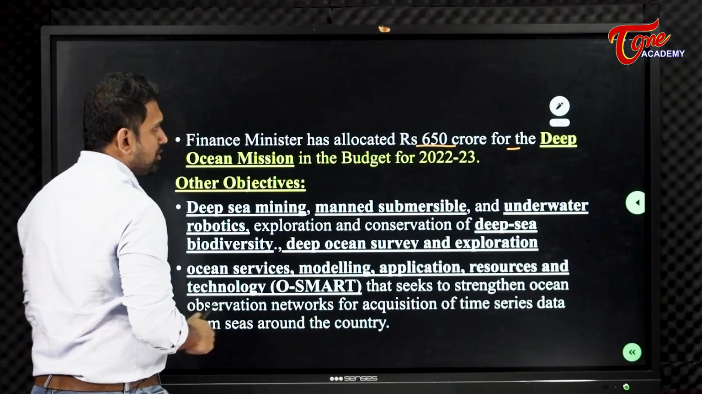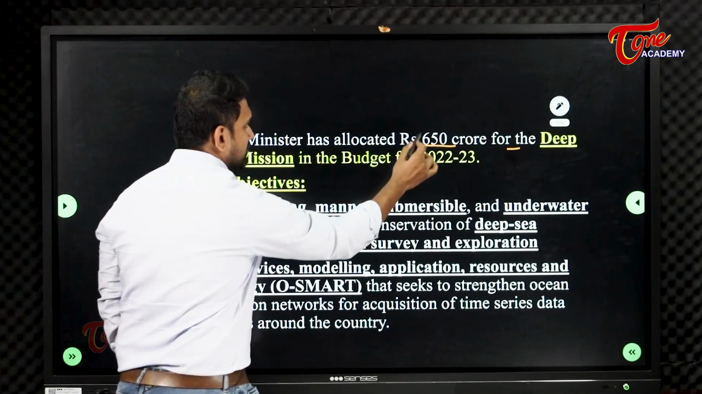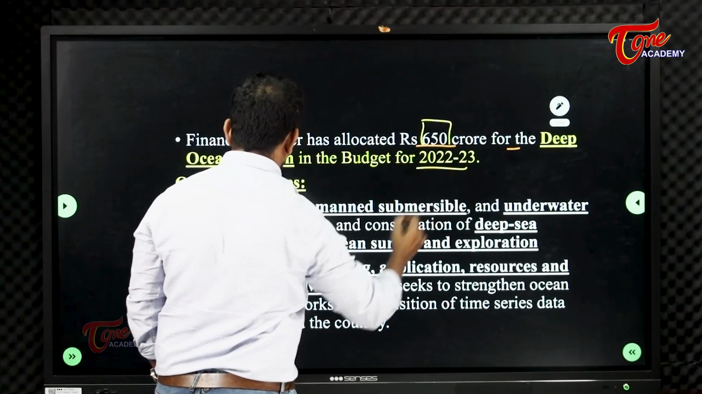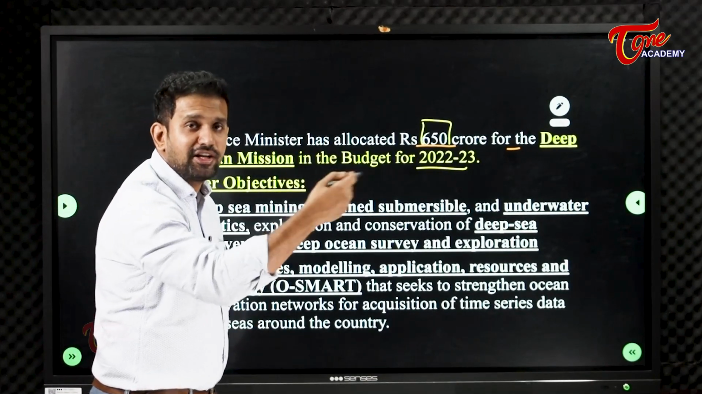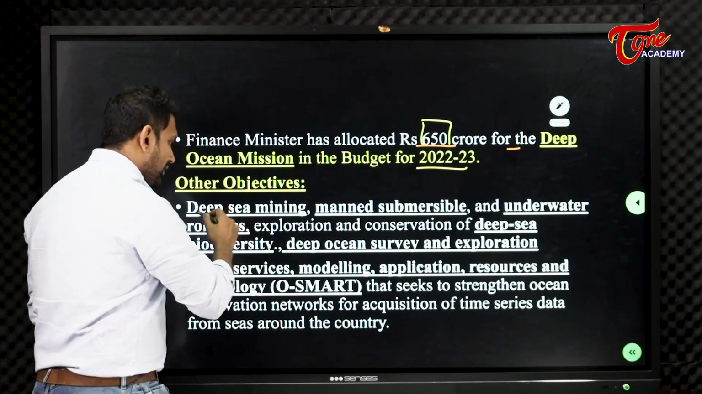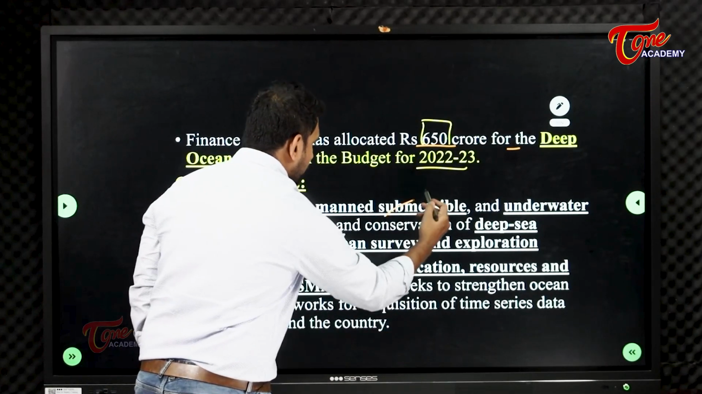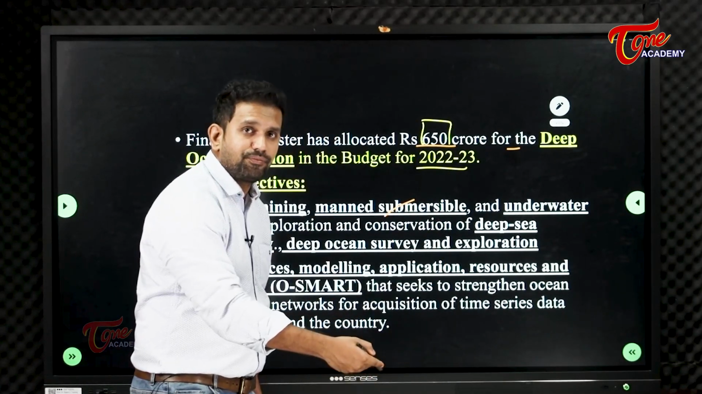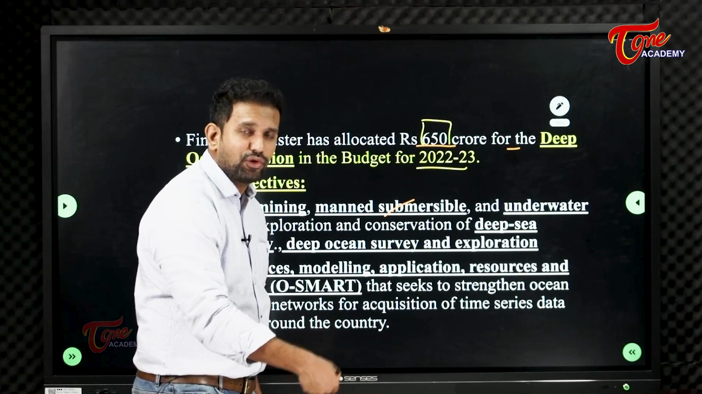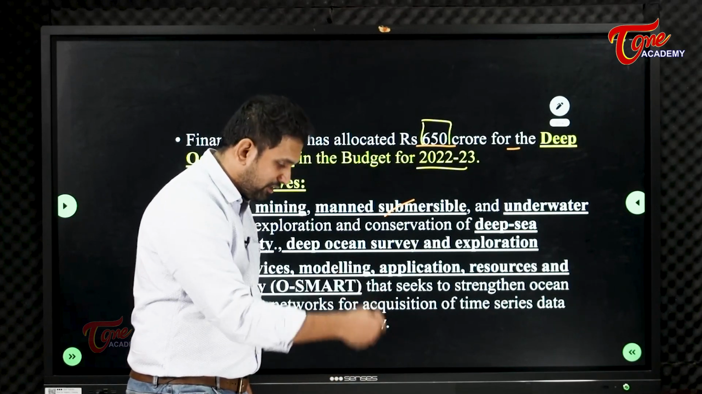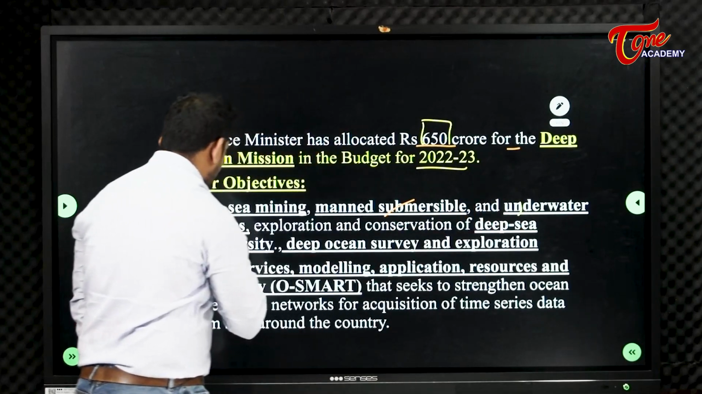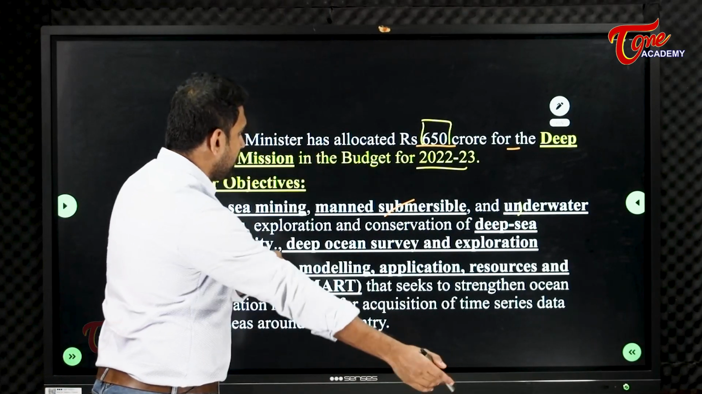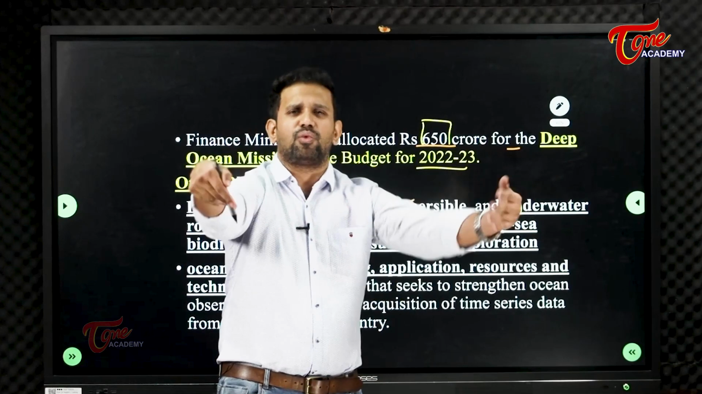So how many crores were given? 650 crores were given for this in this budget year. Other objectives of this mission, apart from finding the polymetallic nodules: they will do sea mining, and people may also go in submersibles, not to the bottom floor but in between, where they will be suspended. We also have underwater robotics, robots will also be sent.